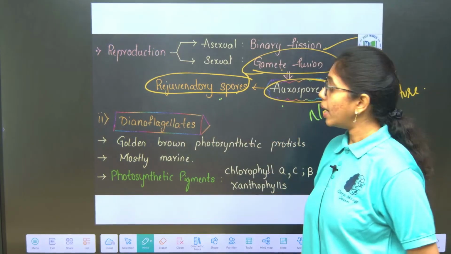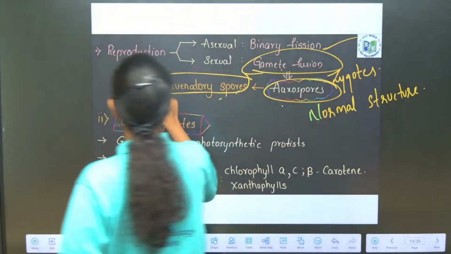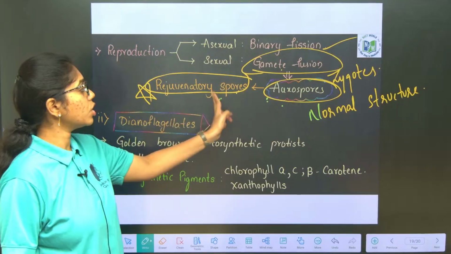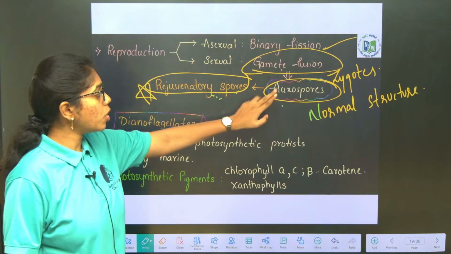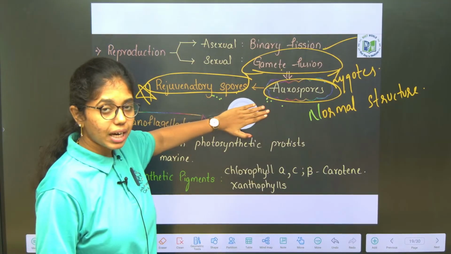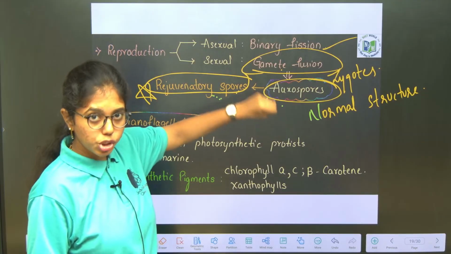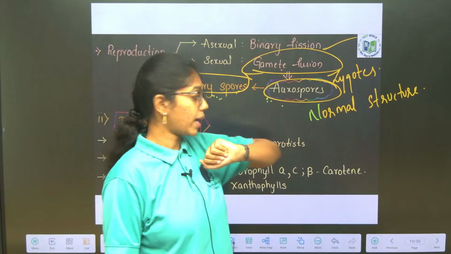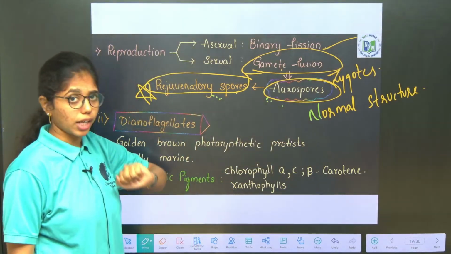Rejuvenatory spores. Important point and explanation, remember, we can expect it in assertion reason. Why are auxospores called rejuvenatory spores? Auxospores stay as such in unfavorable conditions and retain the normal shape and structure whenever favorable conditions resume. This is all about chrysophytes.